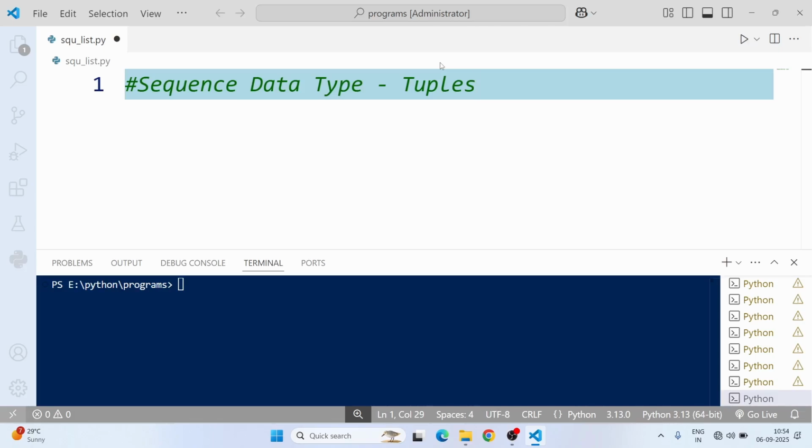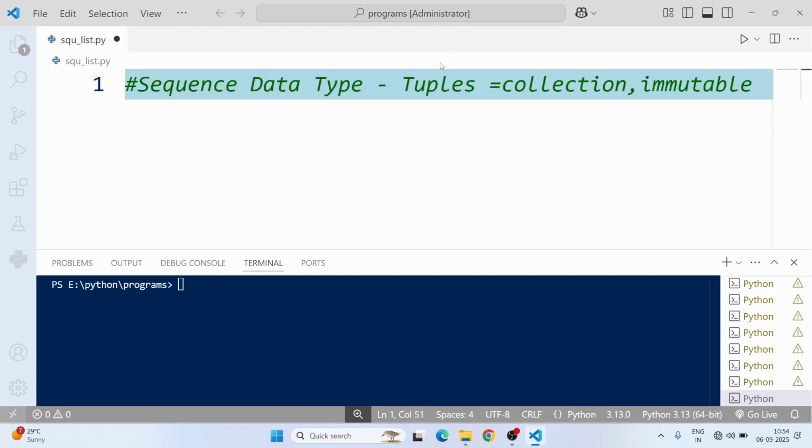It is ordered and immutable. Immutable means we cannot change the tuple value. It can store different values, different data types, same as list.